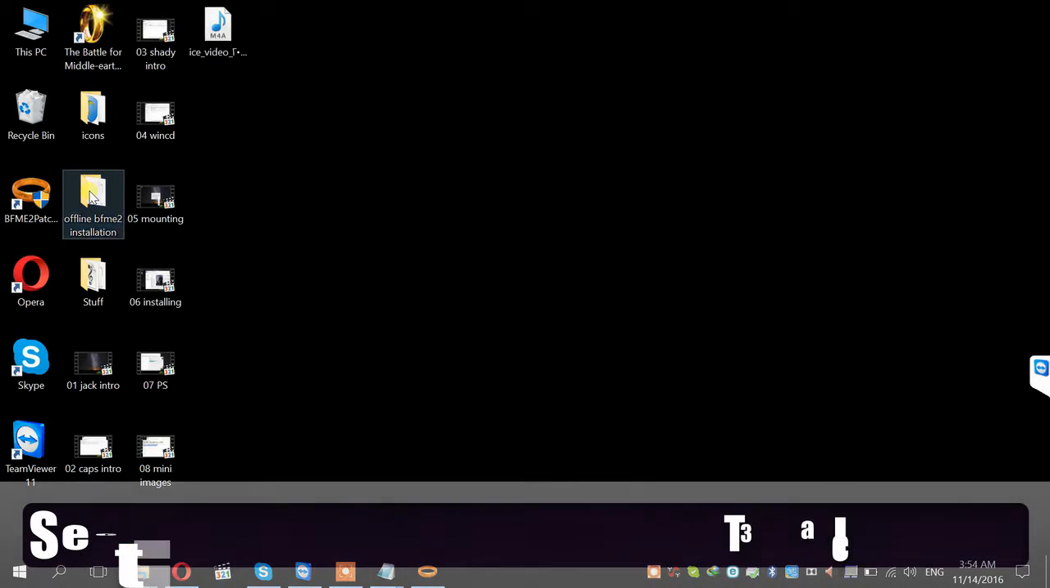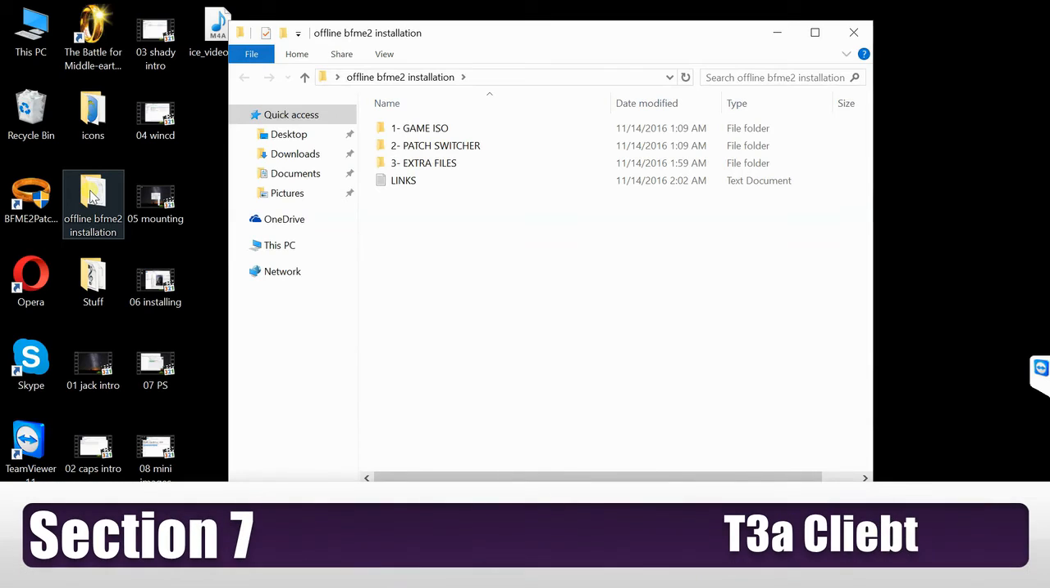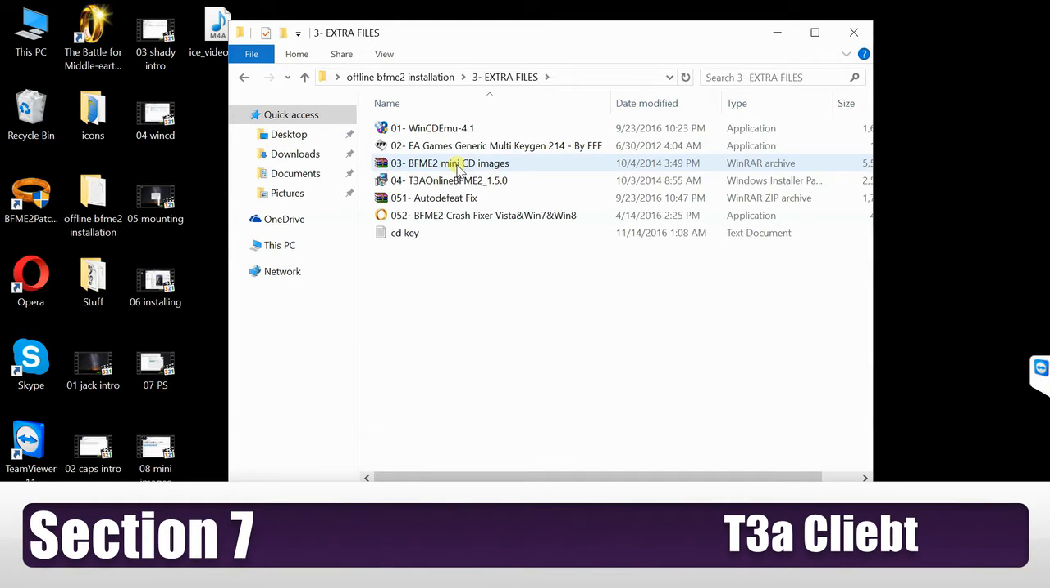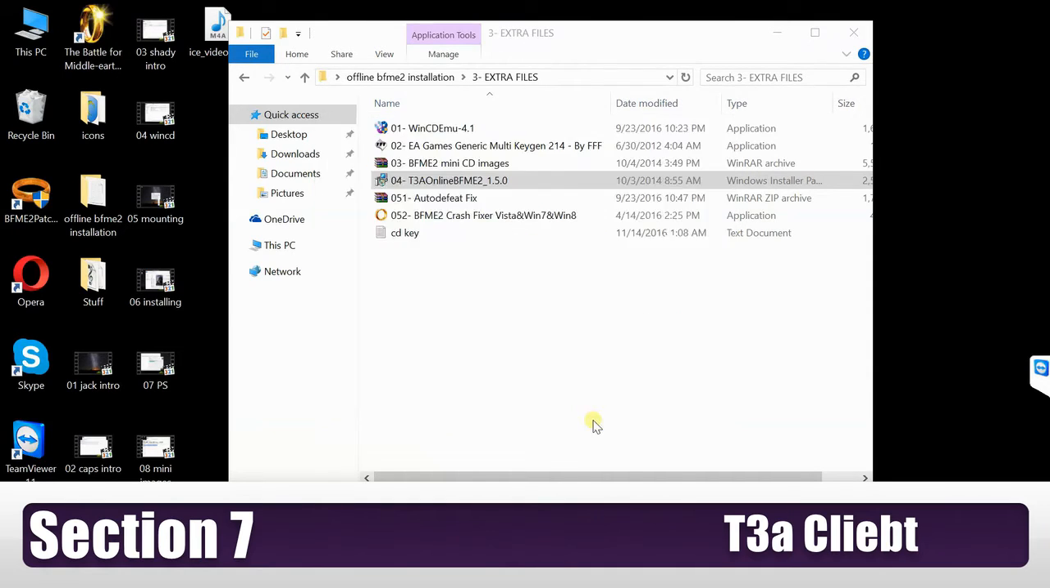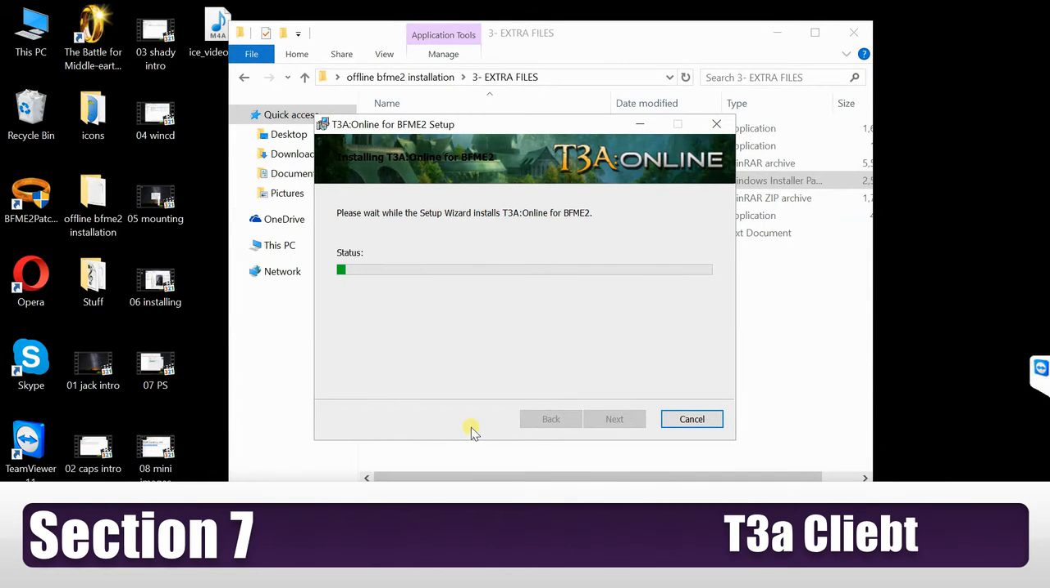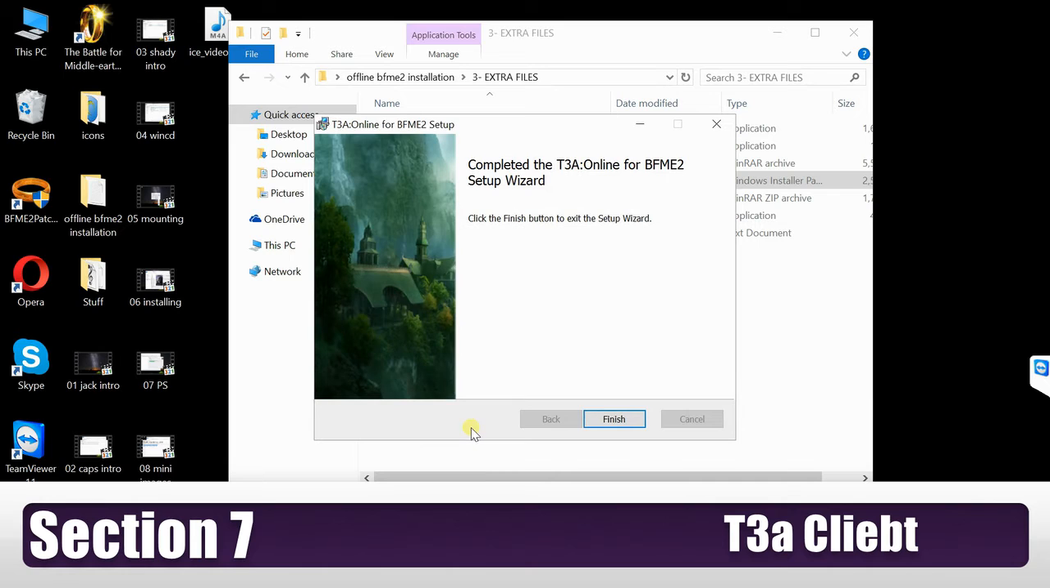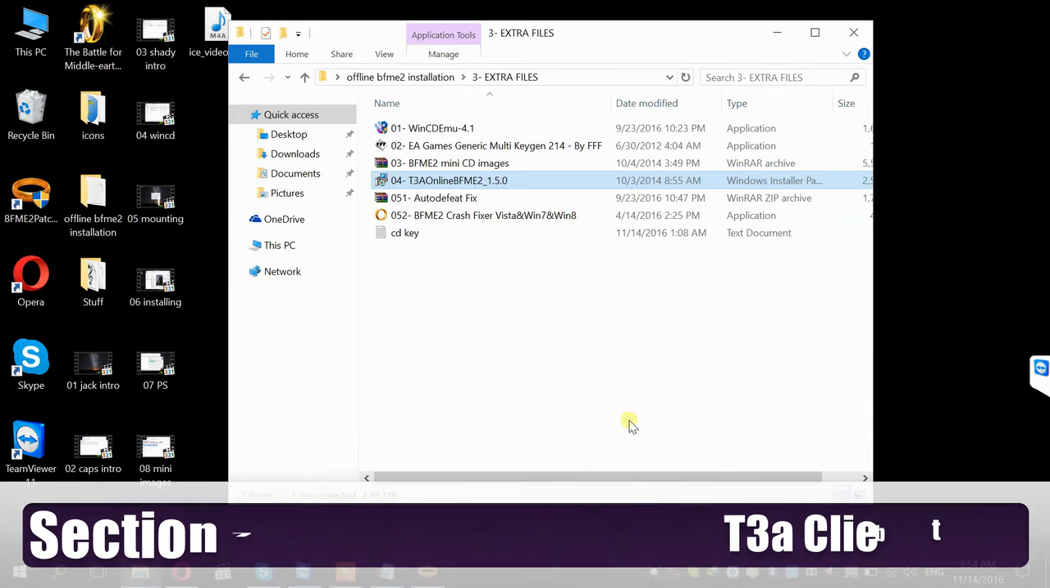The last thing to install is the T3A client. So let's go to the extra files and you will see the T3A online. Double click on it. Click I accept the terms and install it. Click yes on user account control and click finish. That's it.